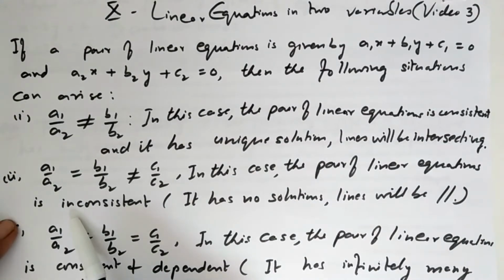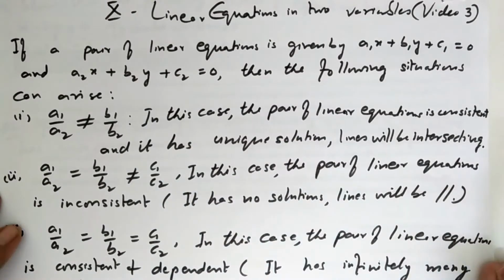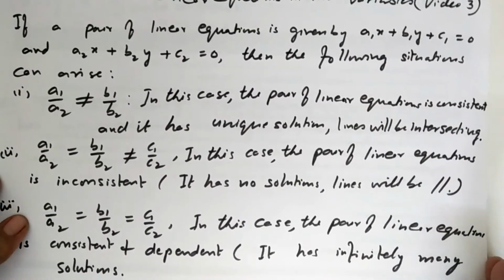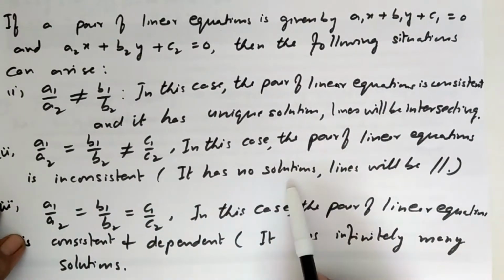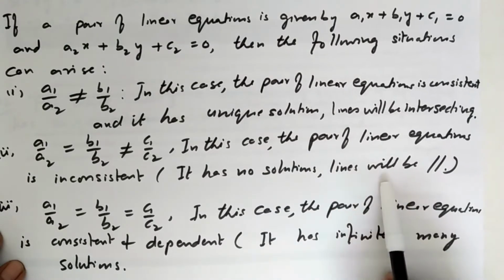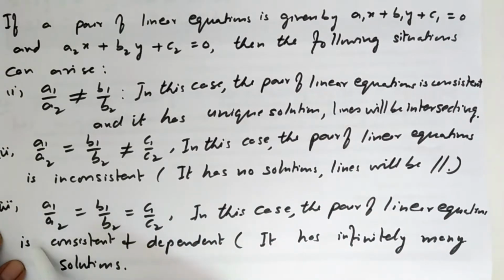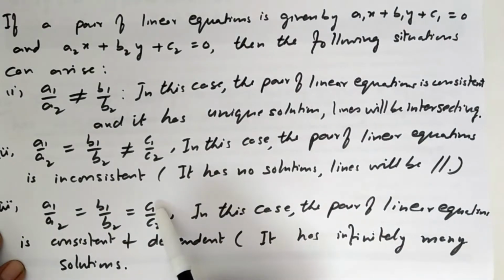Second case is if a1 upon a2 is equal to b1 upon b2 but not equal to c1 upon c2, then the pair of linear equations is inconsistent. It has no solutions. Lines will be parallel.